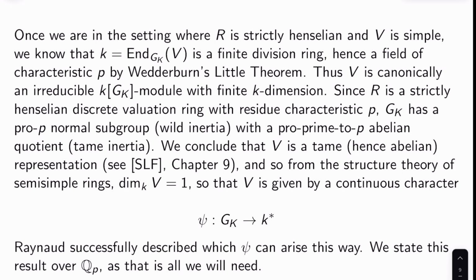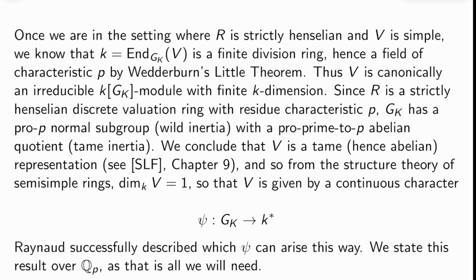Once we are in that setting where R is strictly Henselian and V is simple, we know that K equals End_{G_K}(V). So this is the G_K maps of V. This is a finite division ring. Well, then by Wedderburn's little theorem, it has to be a field of characteristic p. So V is canonically an irreducible K[G_K] module with finite K dimension.